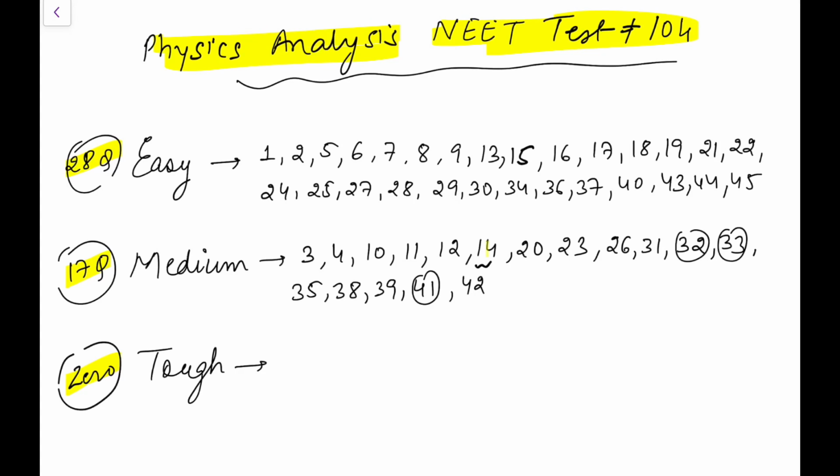Question number 14 had too much calculation and too close options, and in these two questions from optics I found both answers to be wrong and the other options I am getting as correct. In 41, the given option I can make out would be the answer, but according to me the answer is not available in any of the four options. You can see when you go to those questions.